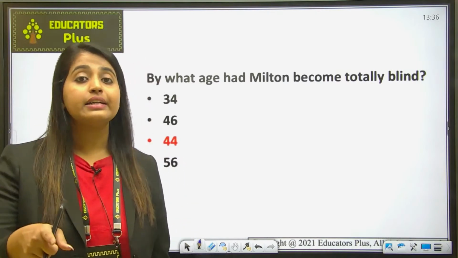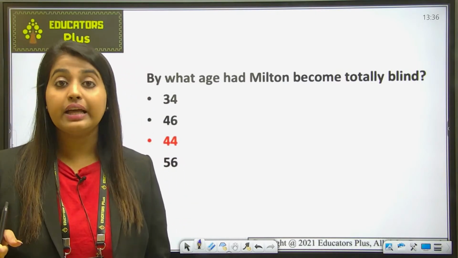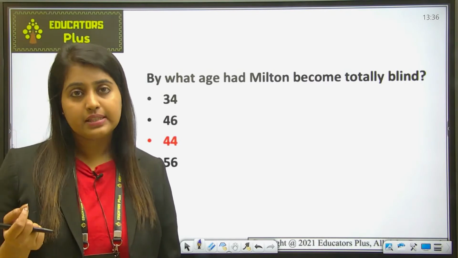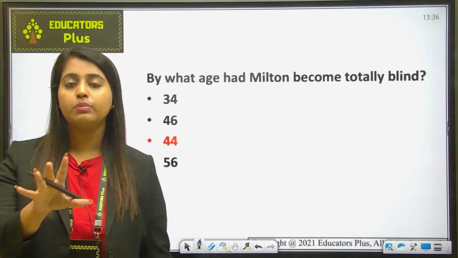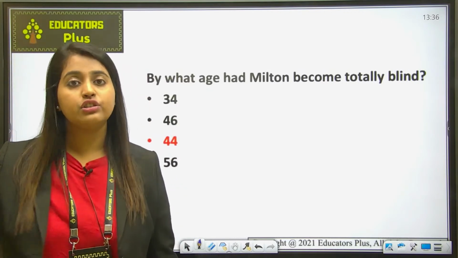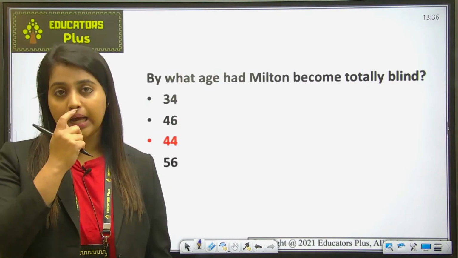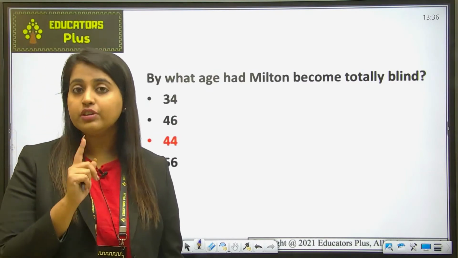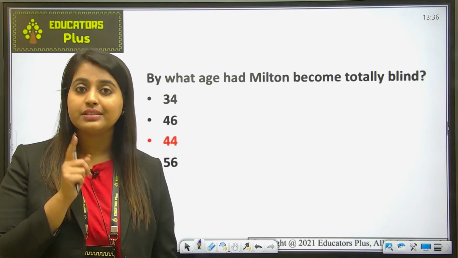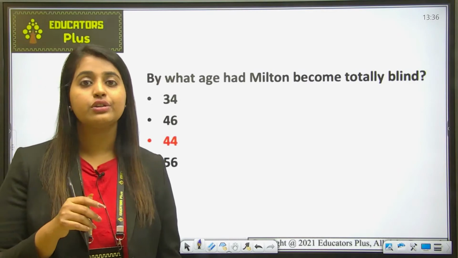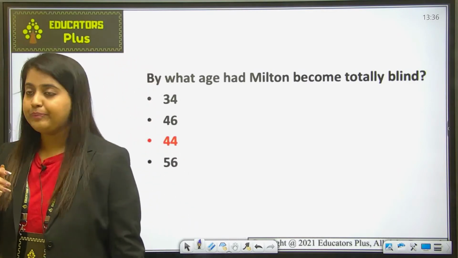But by that time he had not started writing the epic poem, which was basically the sole ambition in his life. Because what was the ambition of Milton's life? That I have to write something in my life so that in coming ages everyone remembers me. And that's why he started writing Paradise Lost. But before that, when he was blind, see the courage, he was blind but still he wanted to write the greatest epic of all time, and yes, he was right to write the greatest epic.